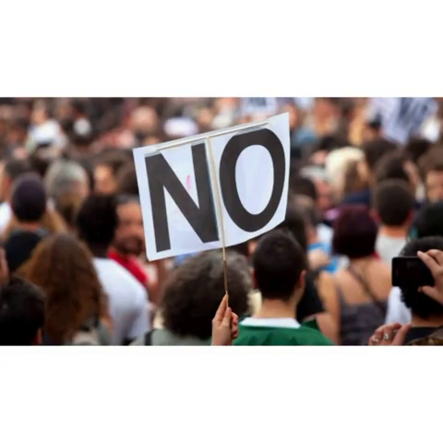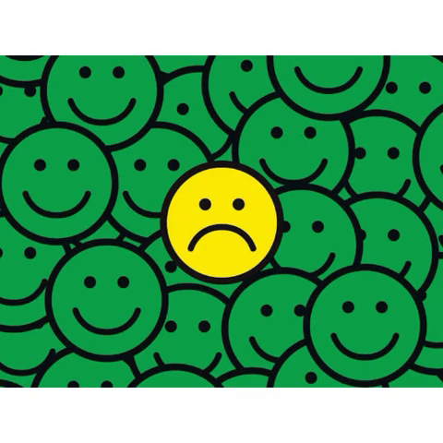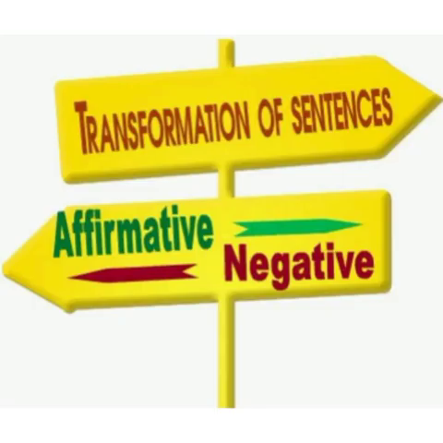So by using opposite words, you can easily transform the sentence from affirmative to negative. And the same system can be used to make the sentence negative to affirmative by taking out the word not.